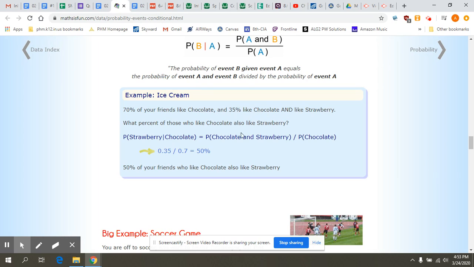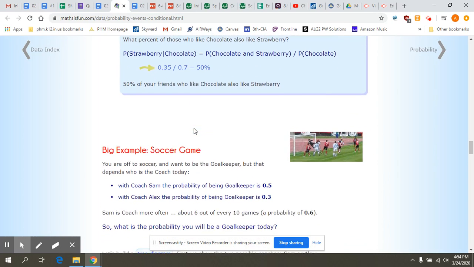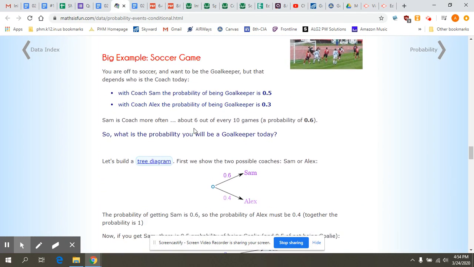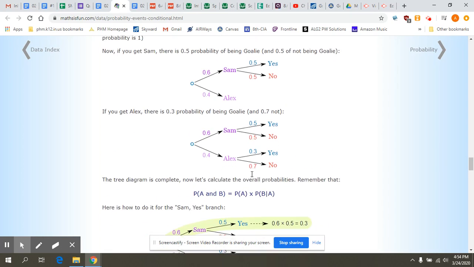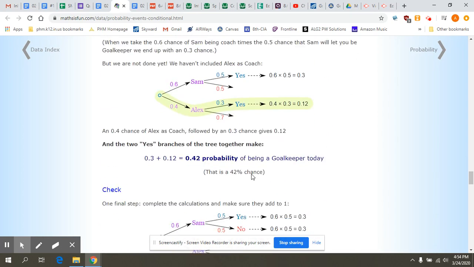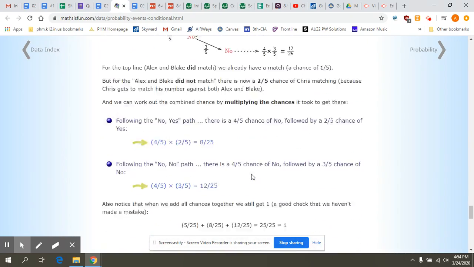We're going to take that 35% and divide it by the probability that your friends like chocolate, which was 70%. So 35% divided by 70% is 50%. So 50% of your friends who like chocolate also like strawberry. That's a little bit harder to understand, so feel free to read through the soccer game example. It walks you through creating a tree diagram, which is going to be important for you to know. There are a couple more examples here.